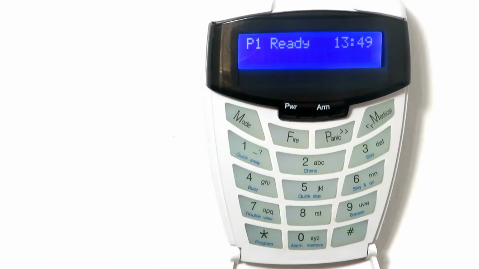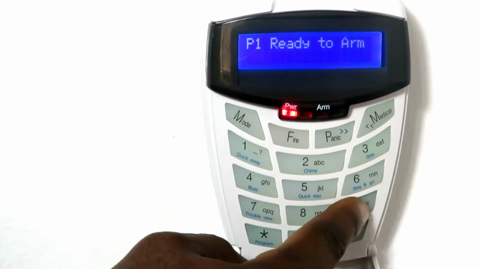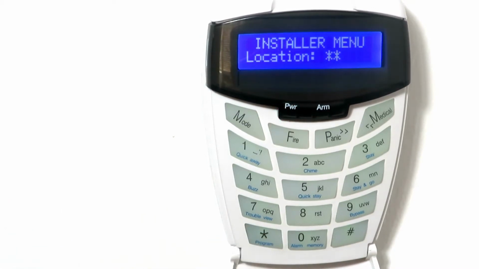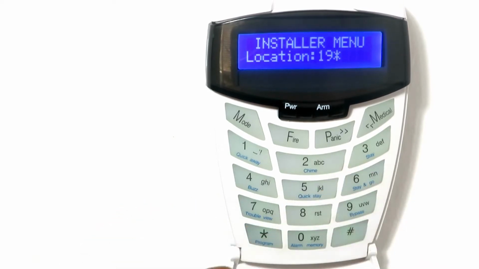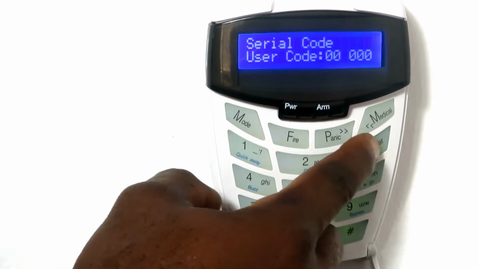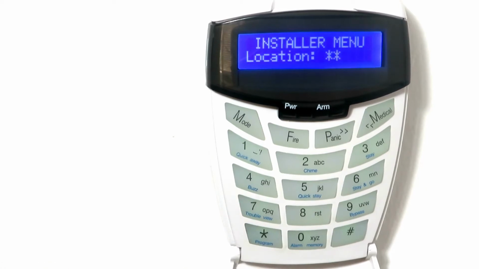Enter the installer code. The default one is 9999. Enter the keypad followed by the asterisk key to go to the installer menu. Enter 196 followed by the asterisk key. Enter the following serial code: 003456 and press the asterisk key to save.